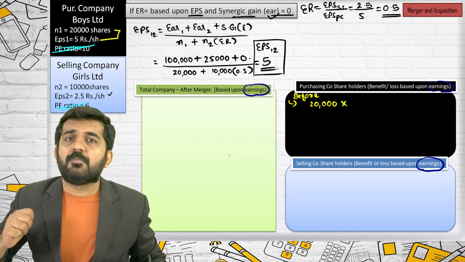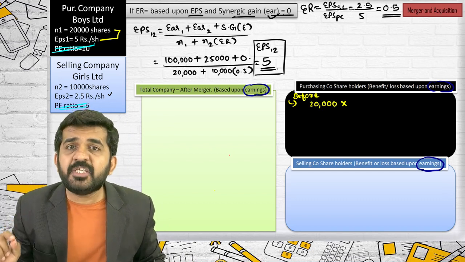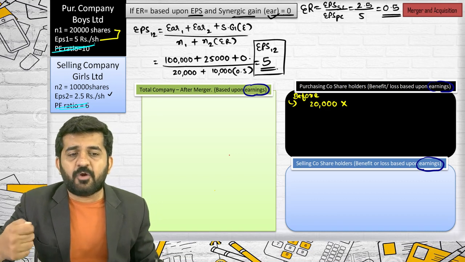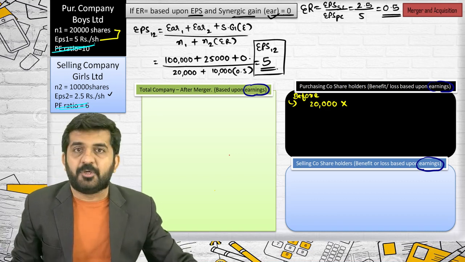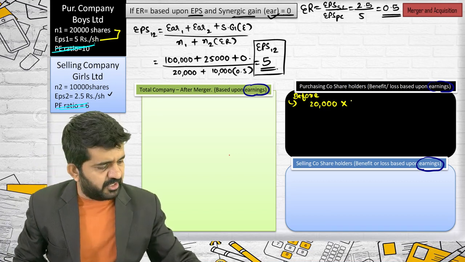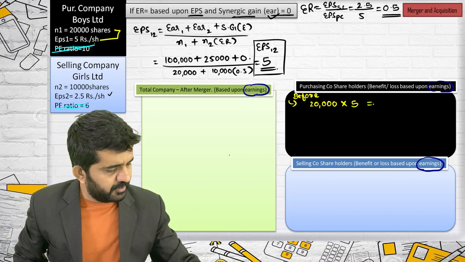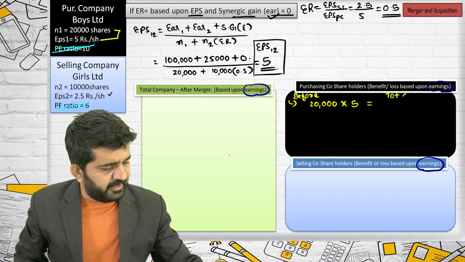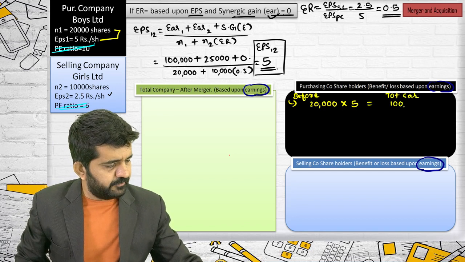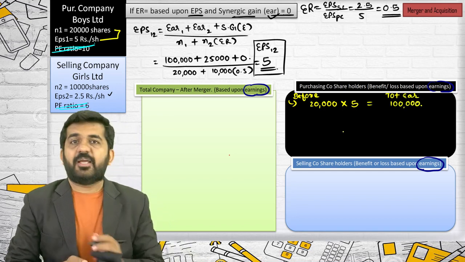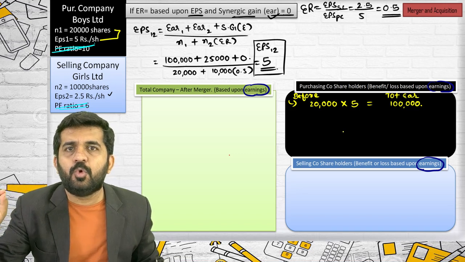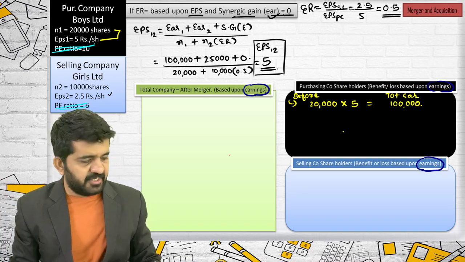Multiplied by what was market price of the share? The objective of the shareholders is not market price of the share. The objective of shareholder is earning per share. So what was earning per share of this particular company? It was 5. So total earnings before merger was 1 lakh rupees. This is earnings of all shareholders of purchasing company.